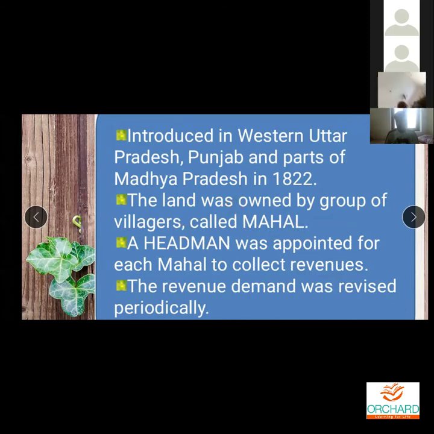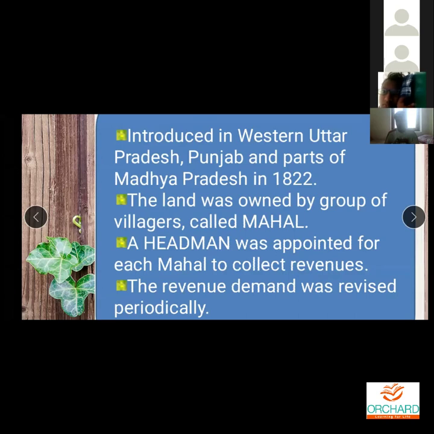One big piece of land was owned by a group of villages. So that group of villages is called what? Mahal. And for that a headman was appointed, Talaivar, for each Mahal to collect revenues.